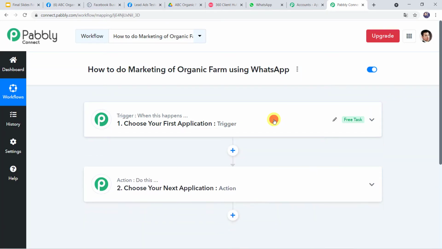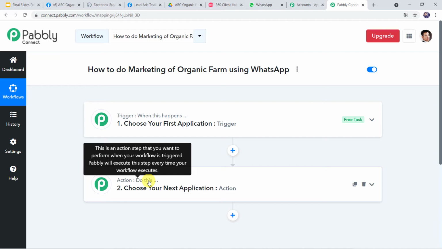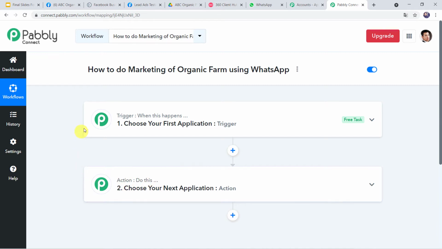Now here we can see a trigger window and an action window. So you might be thinking, what is this trigger? What is this action? So let me tell you, Pabbly Connect works on the concept of trigger and action. Trigger means when this happens, action means do this. So in this use case, we want that whenever a Facebook lead ad form is filled, automatically your organic farm brochure should be shared on the WhatsApp number of the customer.